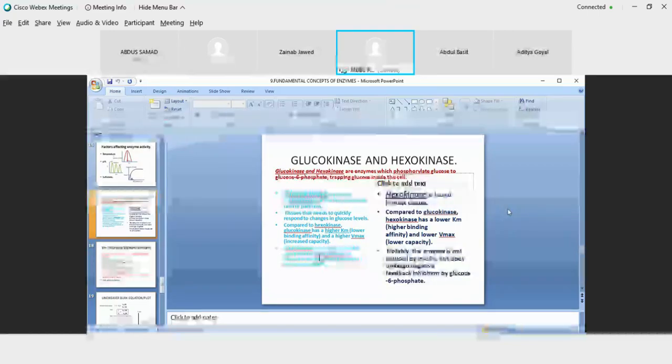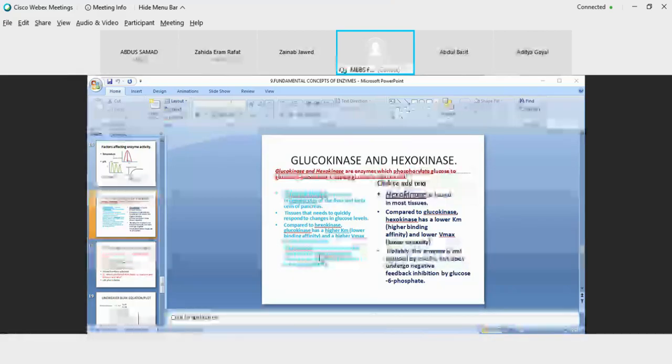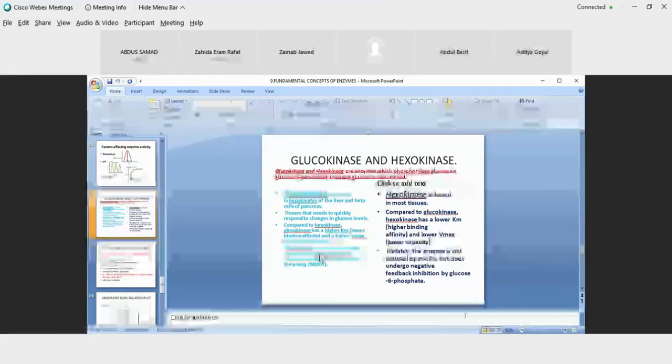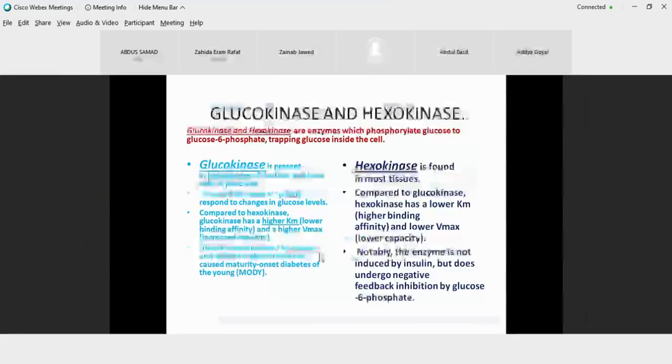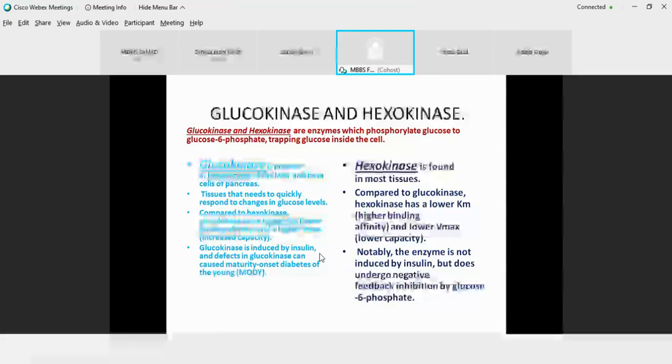Now, for the comparison between glucokinase and hexokinase, glucokinase is present in the liver as well as the beta cells of the pancreas, and this is an enzyme which handles the blood glucose levels as quickly as the changes are made. Whereas hexokinase has a lower Km value. So this indicates that as glucose is entering the bloodstream, it would be tackled by the hexokinase and it would be either metabolized or stored.